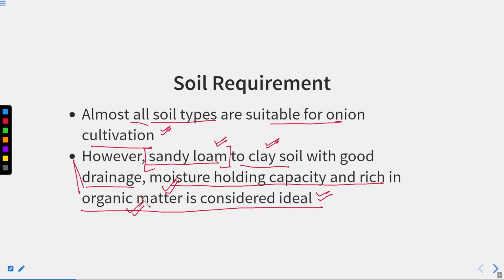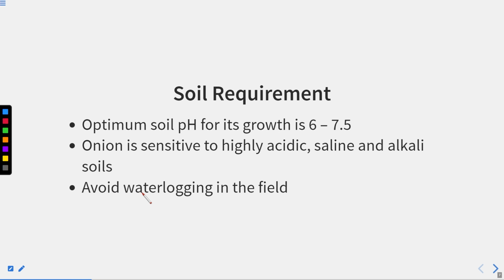So how to add the organic manure? You can add farm yard manure, FYM. So this is about the soil requirement.